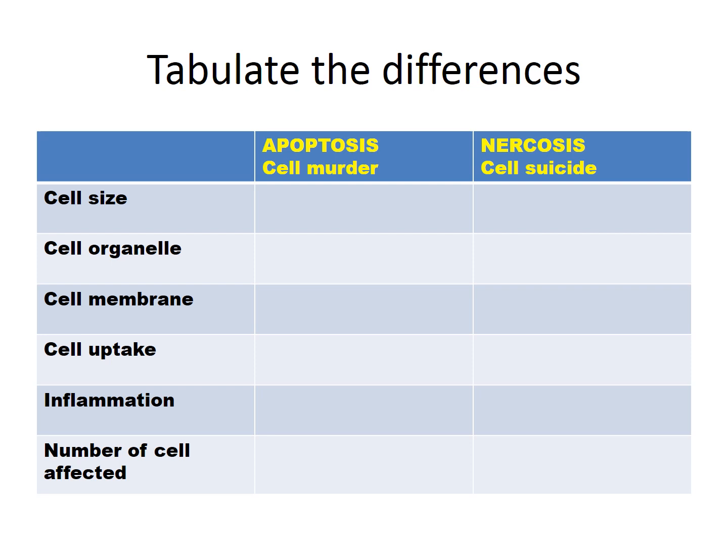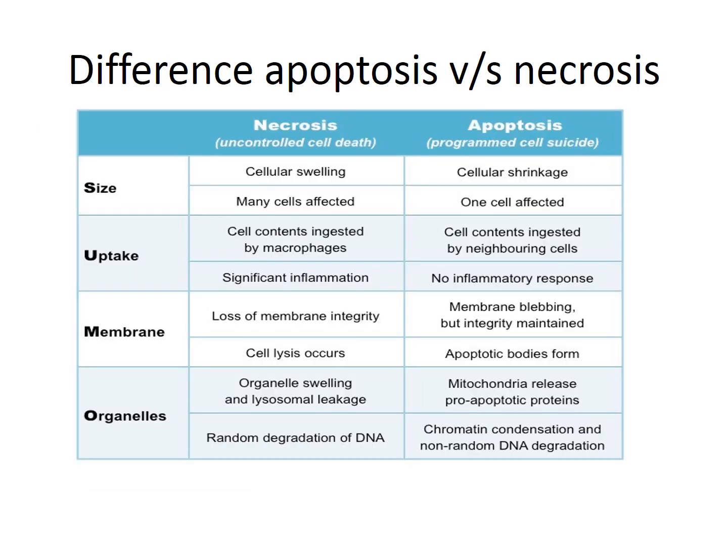So you can think and tabulate the differences between the two, apoptosis and necrosis, regarding the cell size, the difference with respect to cell organelles, the cell membrane, the uptake of the cell by the surrounding neighboring cells, and you can also cite some examples. This slide shows the differences between necrosis and apoptosis with respect to size, the uptake, the membrane, or the cell organelles. So you can have a look at this.